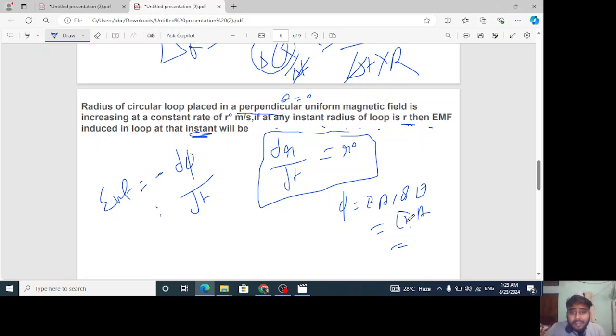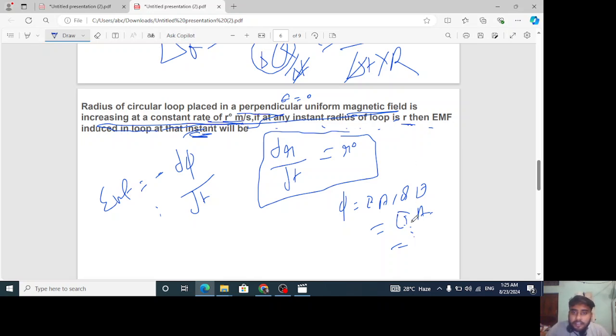So now B, the uniform magnetic field, is constant. Yeah, we have this B, right? And A is... the field is increasing at a constant rate of 100 meter per second square. The uniform magnetic field is increasing at a constant rate. Yeah, this is a good question.